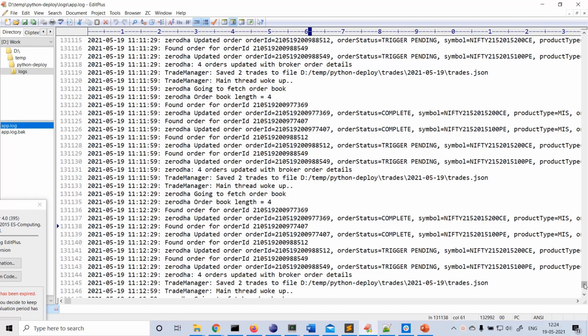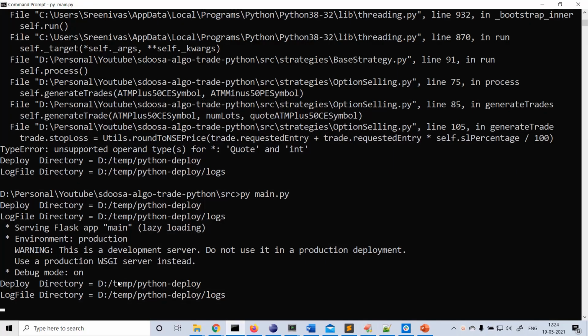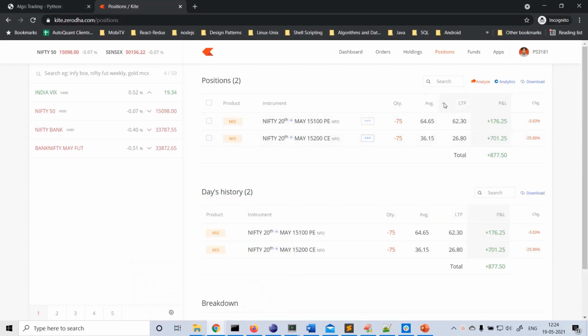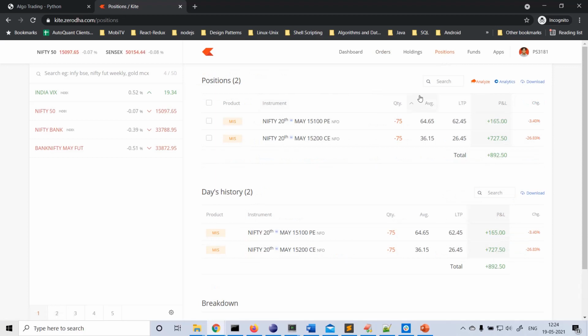Algo is running properly, the last update at 12:23 without any issue. Here also there are no errors. Everything is fine. Let's see how the day ends. We're not sure; at any moment the SL may hit on either side or even both. We'll come back after some time again.